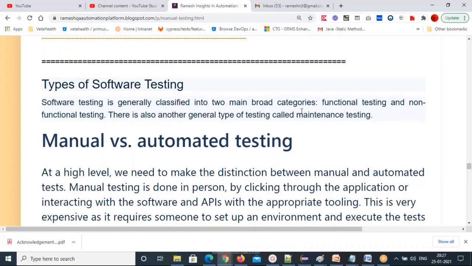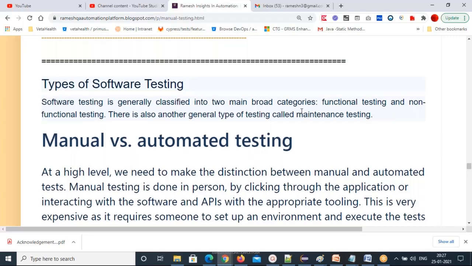Types of software testing. How can you categorize software testing? Basically, software testing is classified into two main broad categories. One is functional testing and the second one is non-functional testing. And there is another type of testing: manual and automated testing.